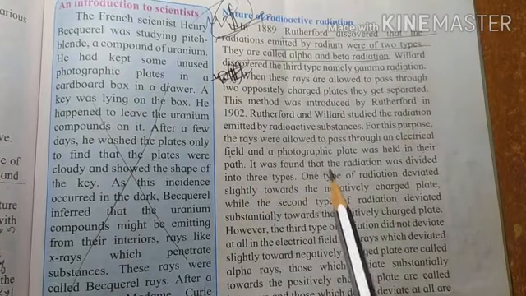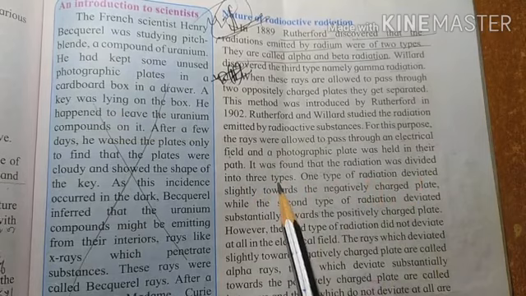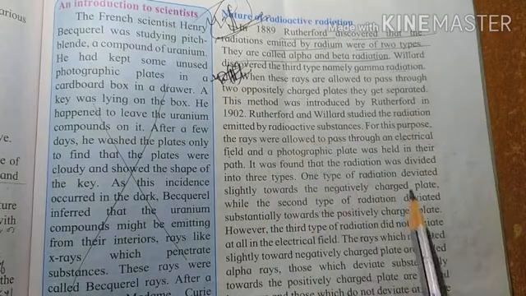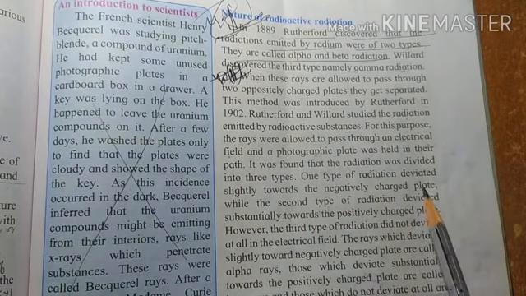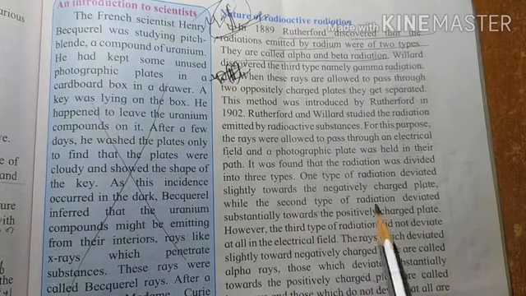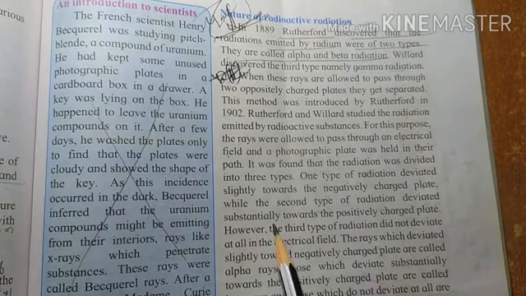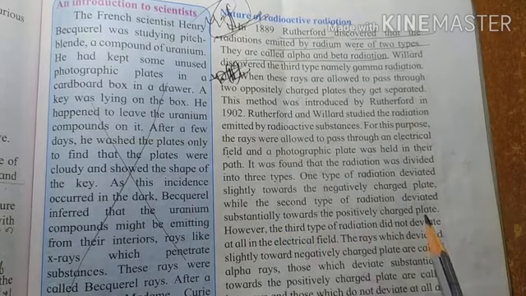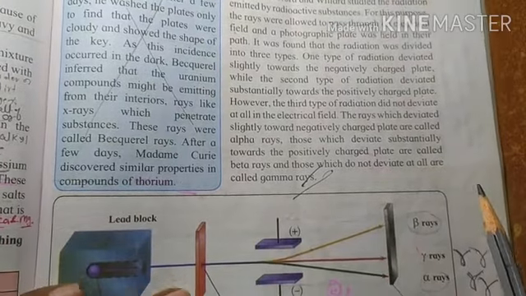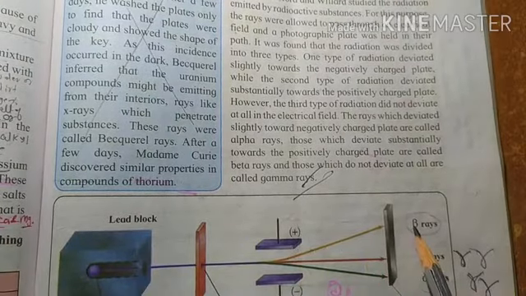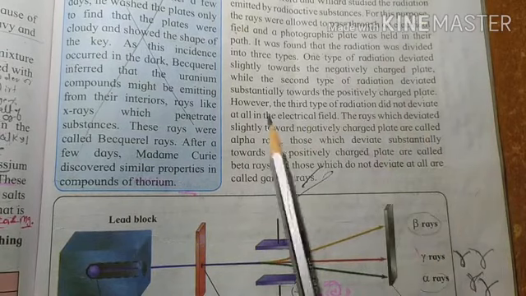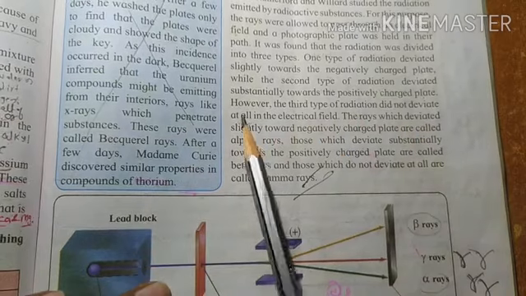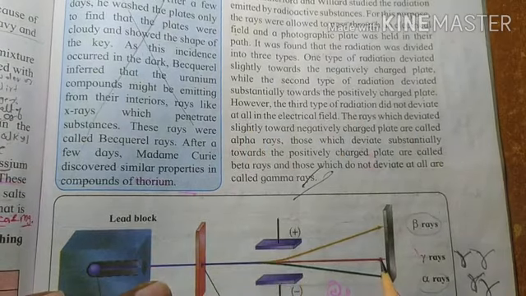It was found that the radiation was divided into three types. One type of radiation deviated slightly towards the negatively charged plate, that is alpha, while the second type of radiation deviated substantially towards the positively charged plate, this one, that is beta. However, the third type of radiation did not deviate at all. There is no deviation in the third rays.